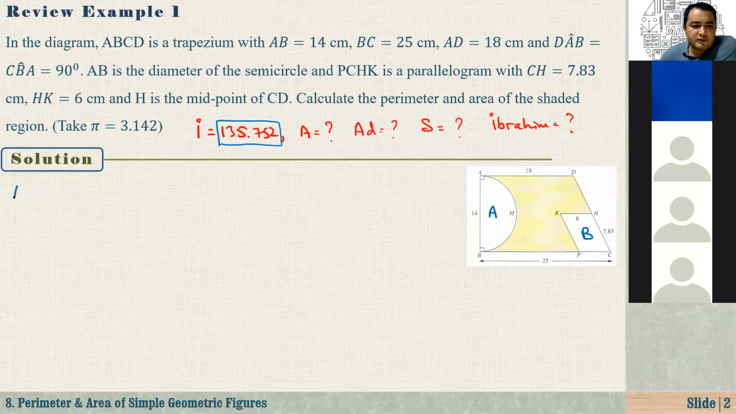So what is the area of the shaded region then? The area of the shaded region equals the area of the trapezium. The parallel sides are 18 plus 25, over 2, times the height. As you see here, the height is from A to B, at 90 degrees. So that's equal to 14. That's equal to 7 times 25 plus 18. That's equal to 43.